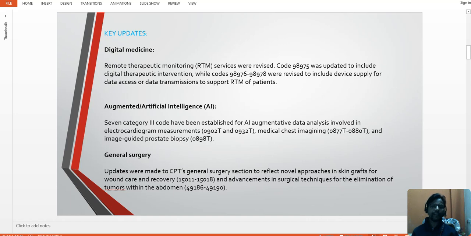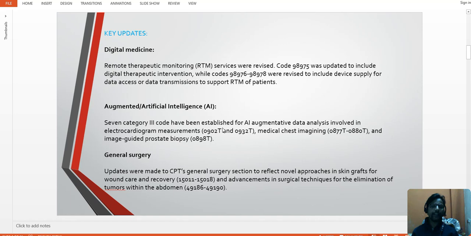First we will see digital medicine. Remote therapeutic monitoring, RTM services, were revised. Currently we are using these RTM services, and those are revised. Code 98975 was updated to include digital therapeutic intervention, while codes 98976 to 98978 were revised to include device supply for data access or data transmission to support RTM of patients. These codes already exist in our CPT book, but they have been revised to include digital therapeutic intervention as well as device supply for data access.